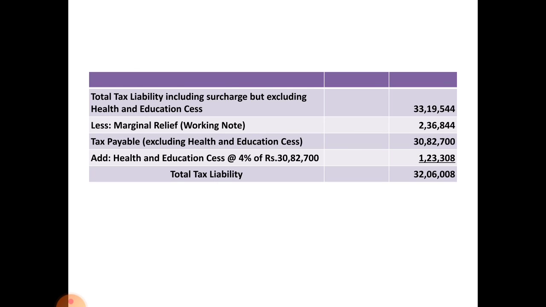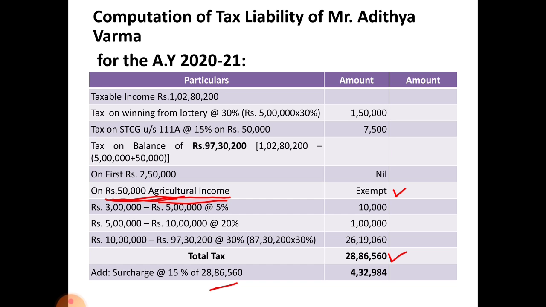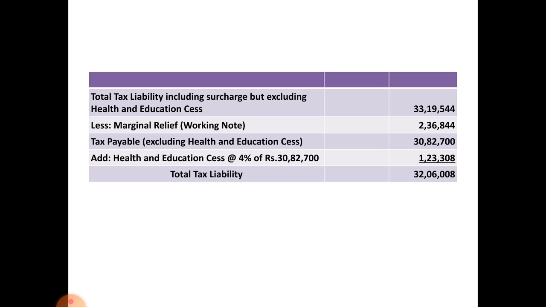Next, you have to calculate the marginal relief. Before that, the total tax liability including surcharge amounts to rupees 33 lakh 19,544, that is 28 lakh 86,560 plus 4 lakh 32,984. From that, you have to deduct marginal relief.